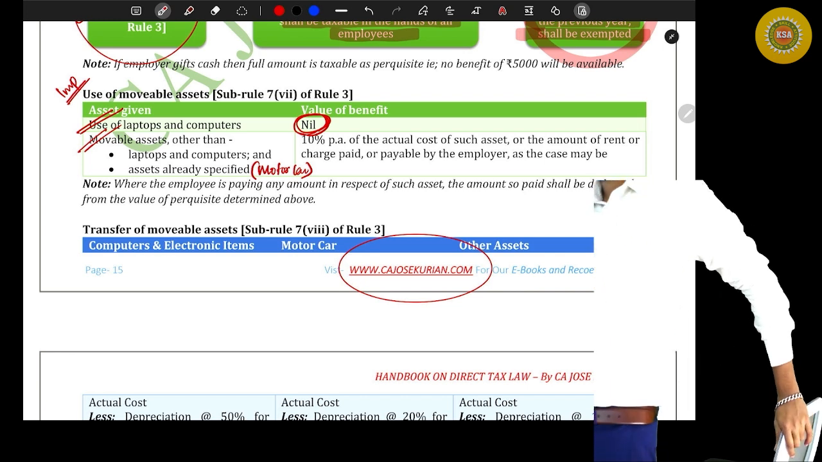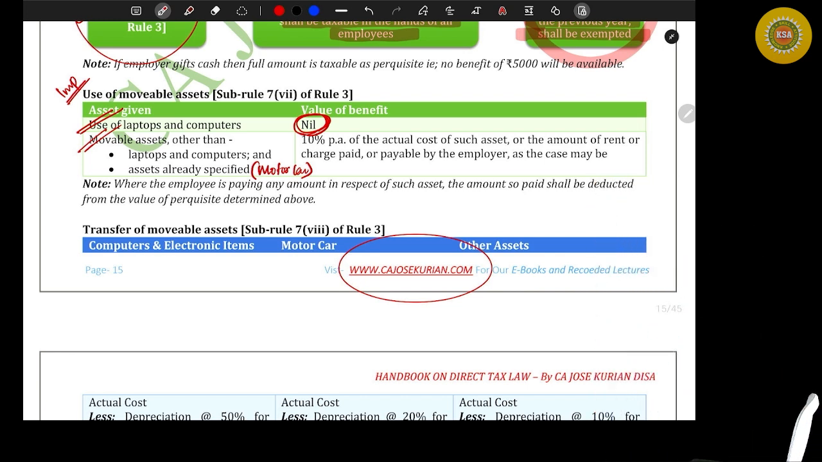And there is a note under that, and can you read that particular note? Where the employee is paying any amount in respect of such asset, the amount so paid shall be deducted from the value of perquisite determined above. If you are collecting something from your employee, then that amount collected has to be deducted from the value of the perquisite. Are you all with me? Is that point clear? Excellent. So this is how you have to value the assets.